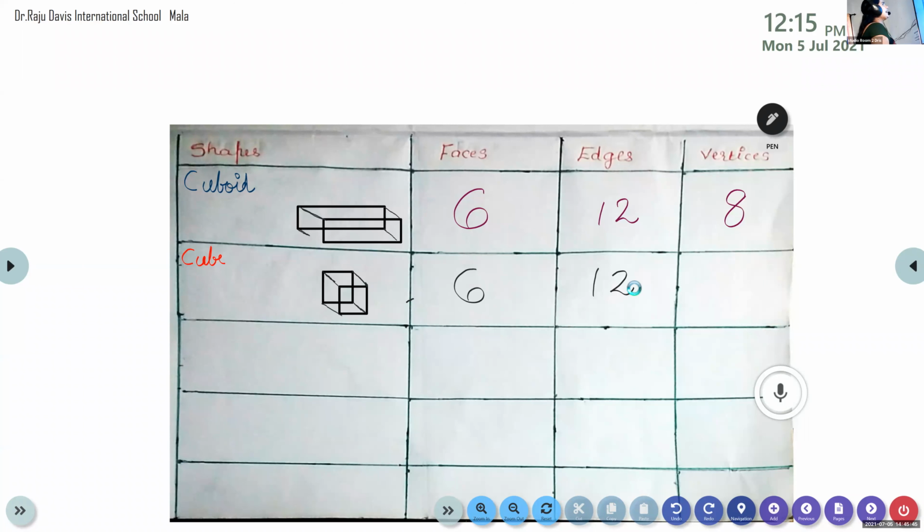Shri Parvati, can you tell me how many vertices are there? 8. Very good. So for a cube, 6 faces, 12 edges, 8 vertices.